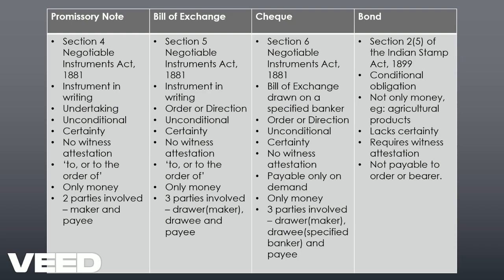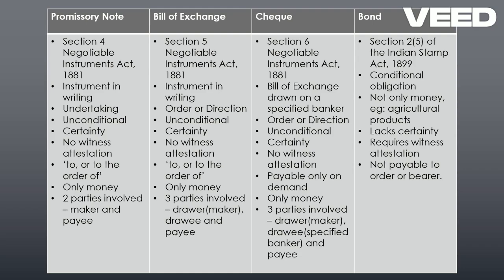Now, the bill of exchange, which is defined in Section 5, once you read it, it might seem familiar, but it is different. A bill of exchange is an instrument in writing. Both are the same: the promissory note as well as the bill of exchange is an instrument in writing.